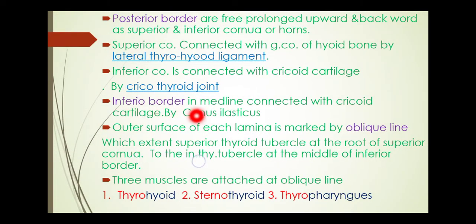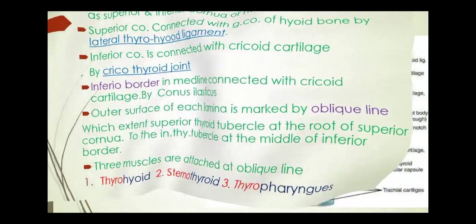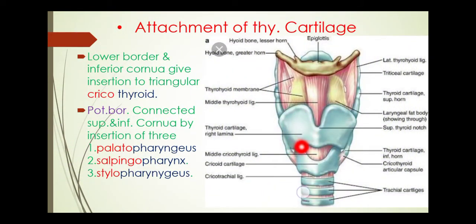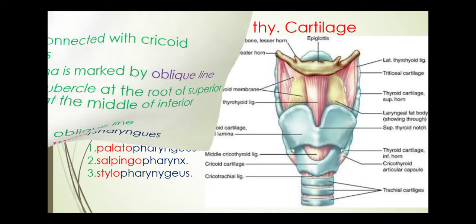Now the inferior border in the midline is connected with the cricoid cartilage by the conus elasticus. Here the inferior border of the thyroid cartilage connects with the cricoid, making the conus elasticus. This middle part is called the conus elasticus.